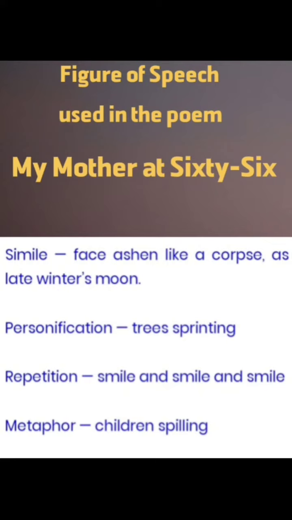The second line you have read, trees sprinting. Trees sprinting, this one has the figure of speech personification. You know about personification? Personification is a figure of speech and it occurs when a writer gives human traits to non-human or inanimate objects. So here trees are used as a living object in the particular poem, and that's why the personification figure of speech is used here.